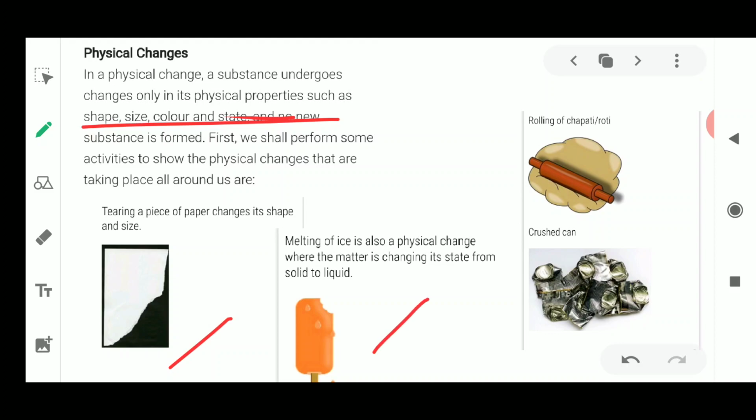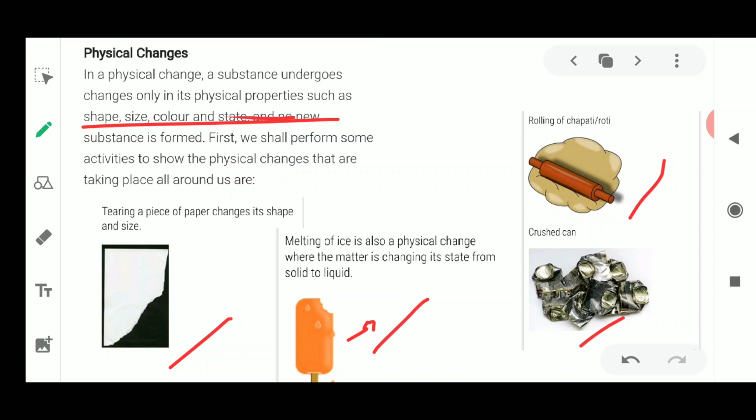The melting of ice cream is changing its matter from solid to liquid state. Next, rolling of chapati is also a change which could be reversed. Most physical changes fall under the category of reversible change.